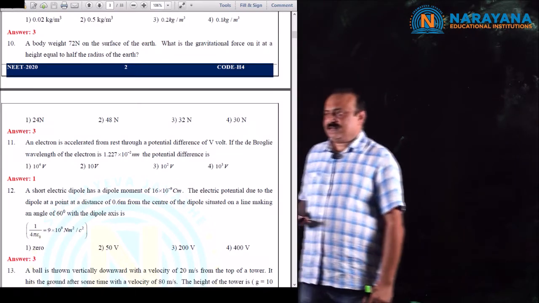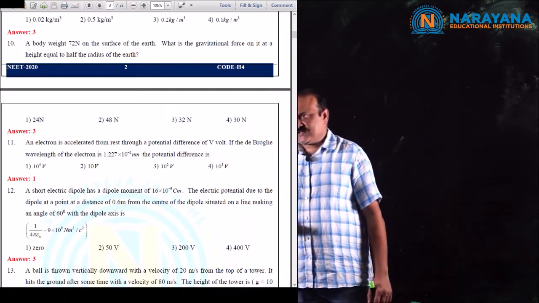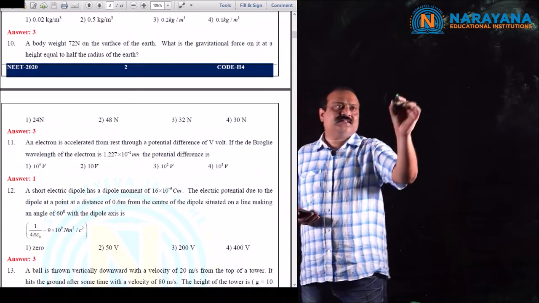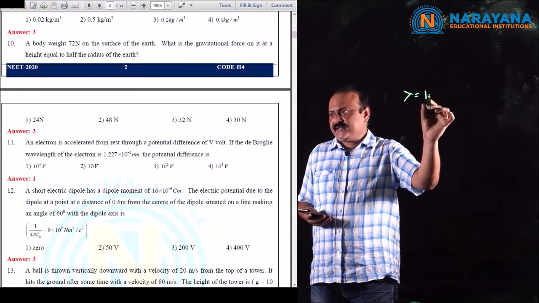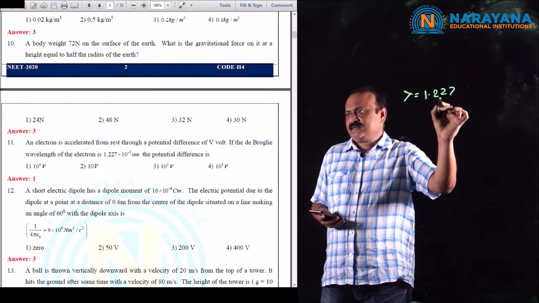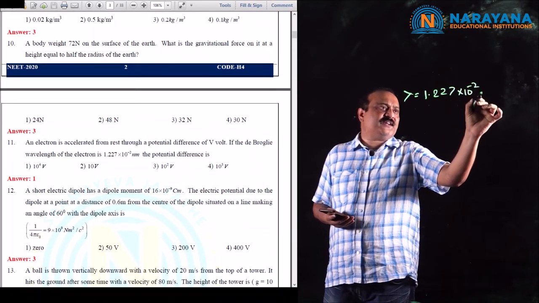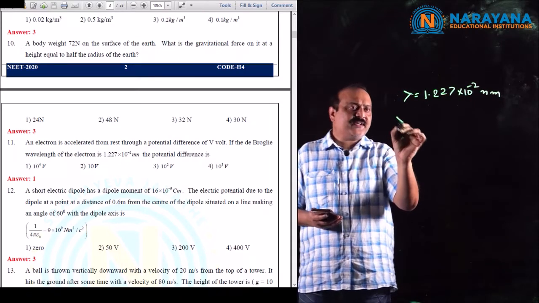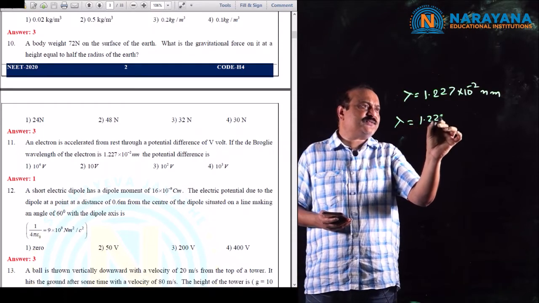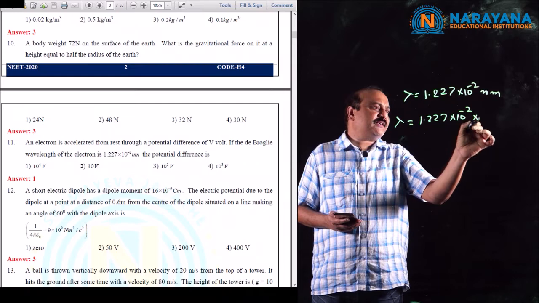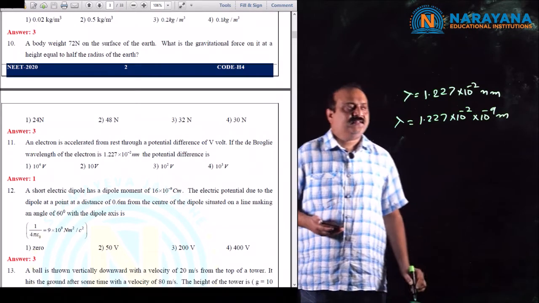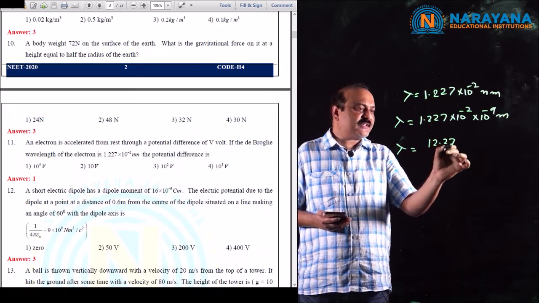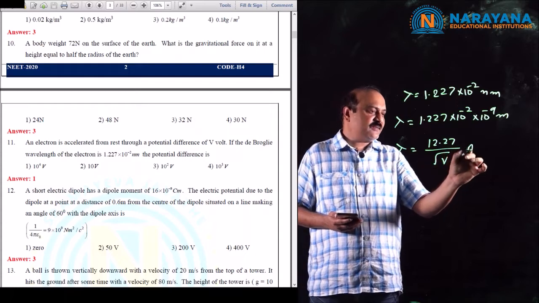Question number 11. An electron is accelerated from rest through a potential difference of V volts. The de Broglie wavelength of the electron is lambda equal to 1.227 into 10 to the power of minus 2 nanometers. Then find the potential difference. So lambda can be written as 1.227 into 10 to the power of minus 2 into 10 to the power of minus 9 meters. And the de Broglie wavelength for an electron is lambda equal to 12.27 by root V in angstroms.